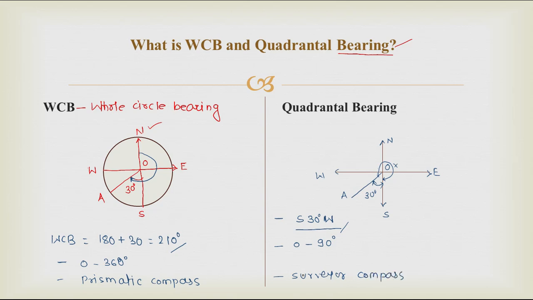What is the basic difference between prismatic compass and surveyor compass? The markings. In case of prismatic compass, markings are like this: 0, 90 degree, 180 degree, 270 degree and 360 degree. In case of surveyor compass, markings are like this: 0 in north and south direction and 90 degree in east and west direction.